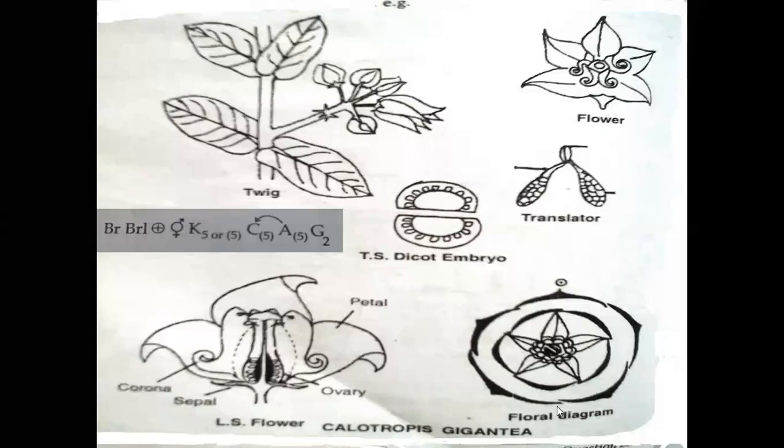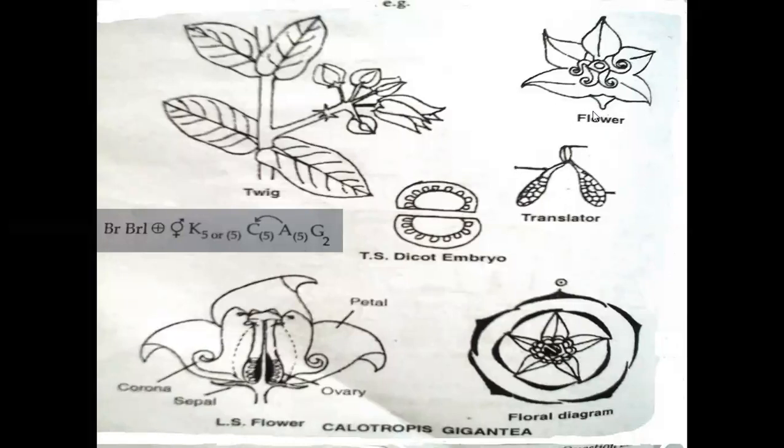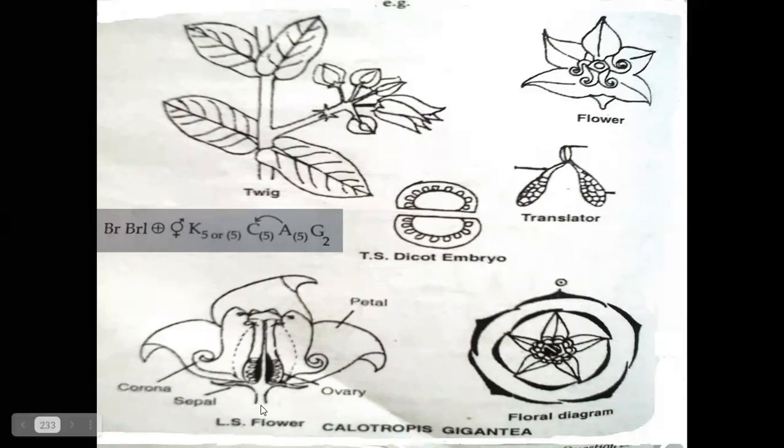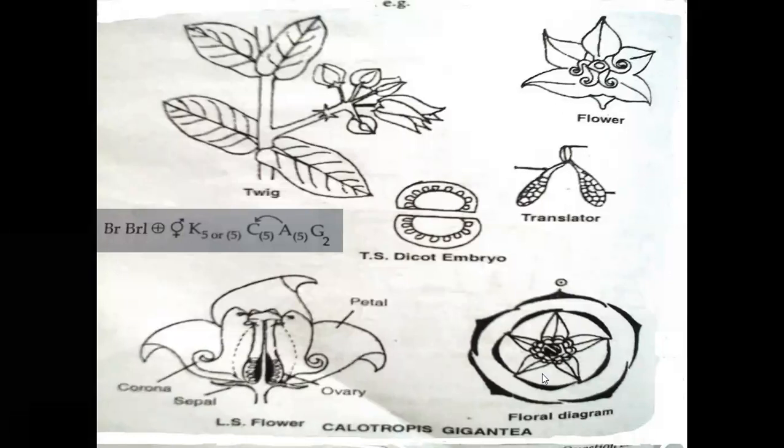Coming to the flower: bracteate, ebracteolate or bracteolate, pedicellate, meaning a stalk-like structure is present. Complete flower, meaning four major parts are present: calyx, corolla, androecium, and gynoecium. Pentamerous means the calyx sepals are five in number.